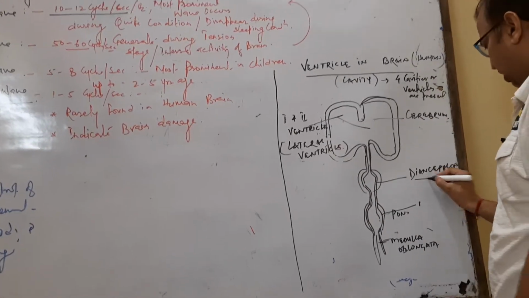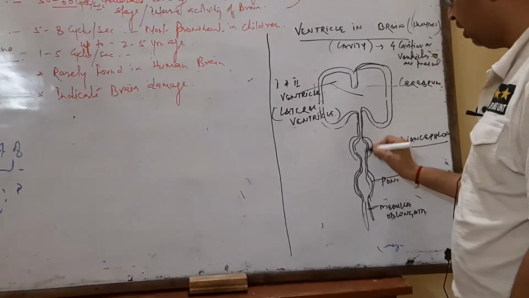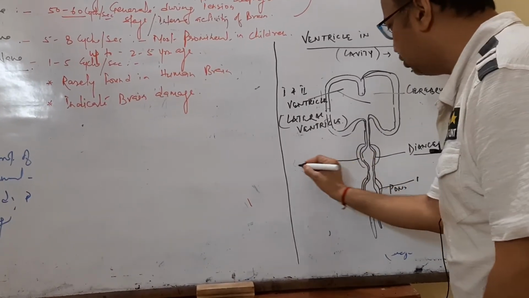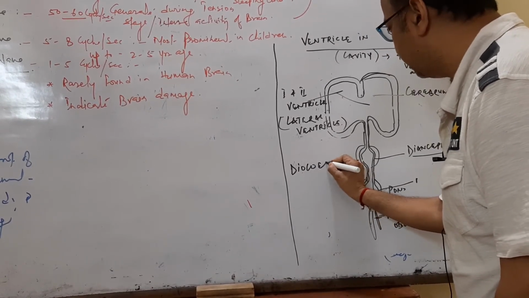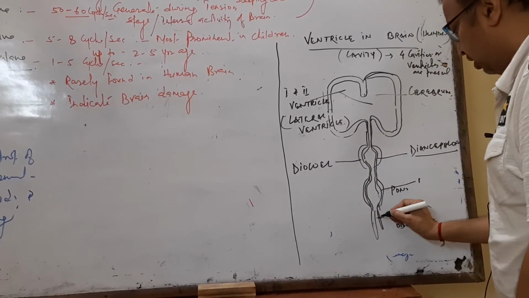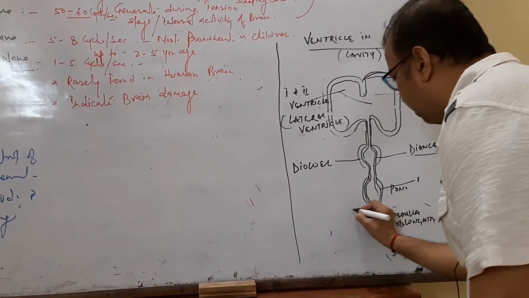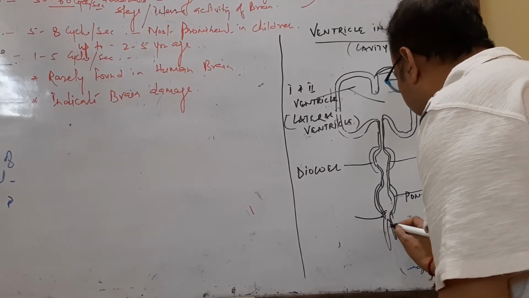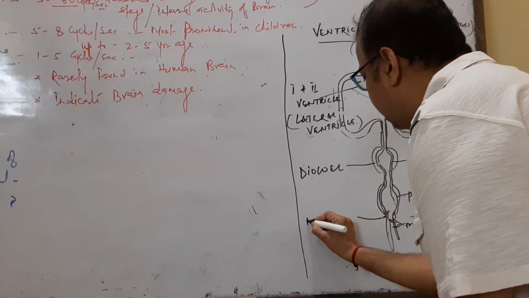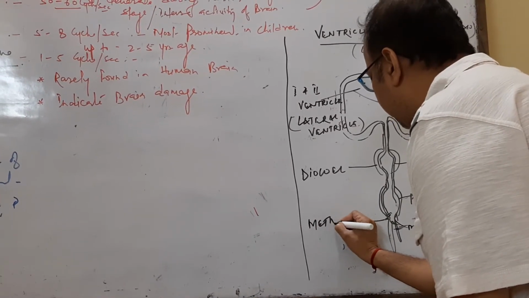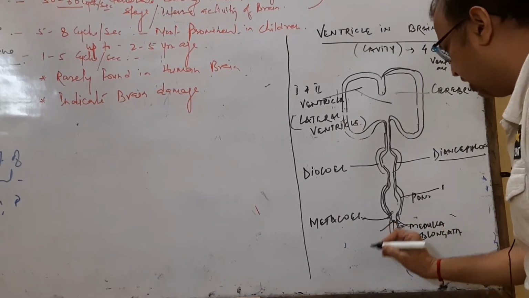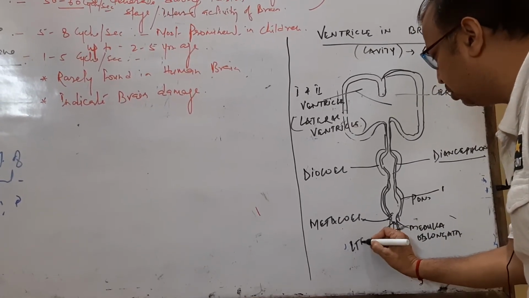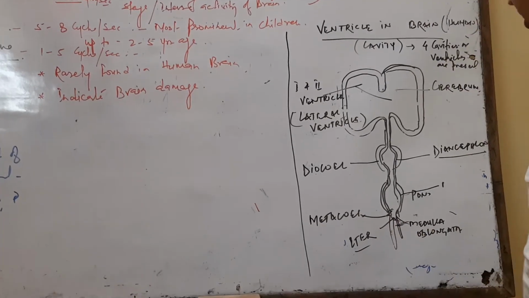Third is the diencephalon. The cavity present in the diencephalon is called the diocele. The cavity in the medulla oblongata is called the metacele, and it opens outside.